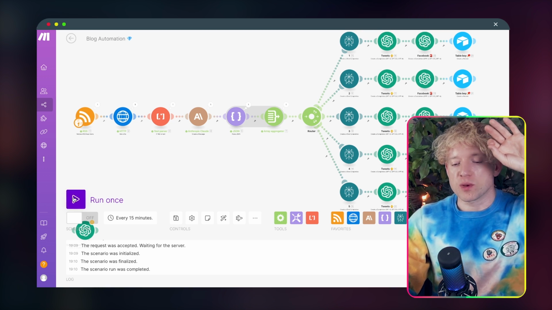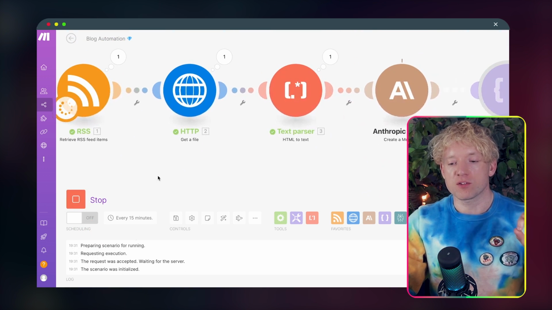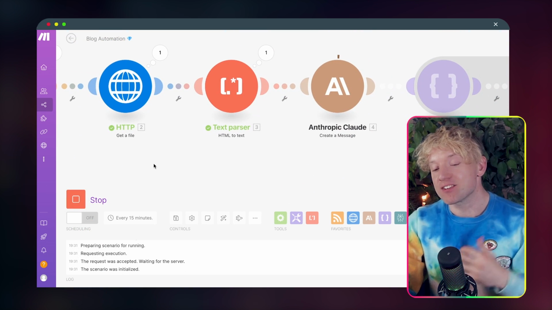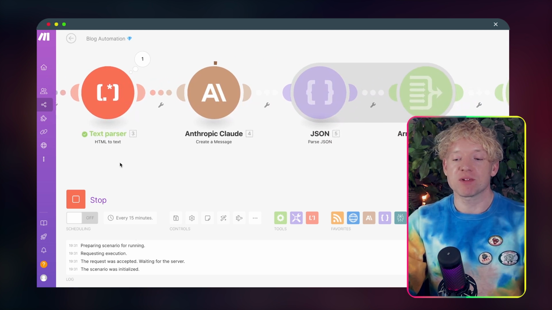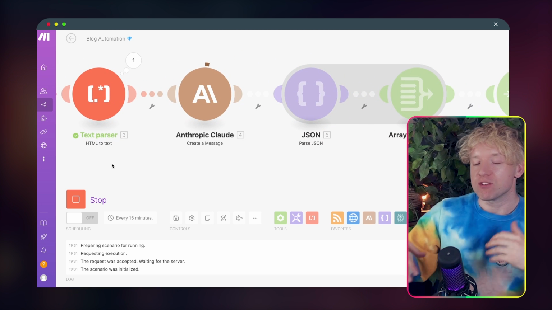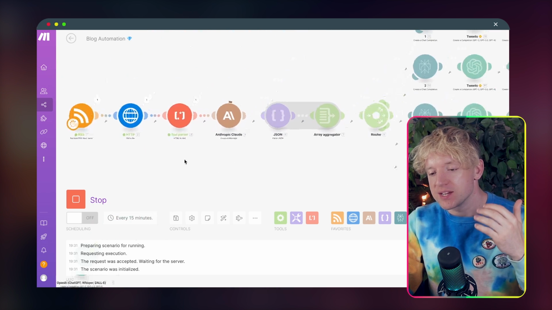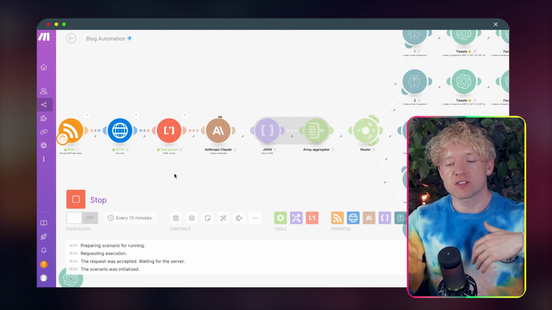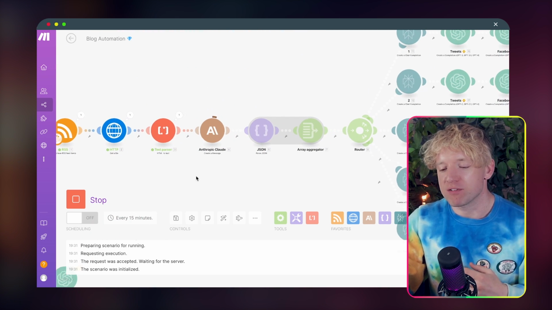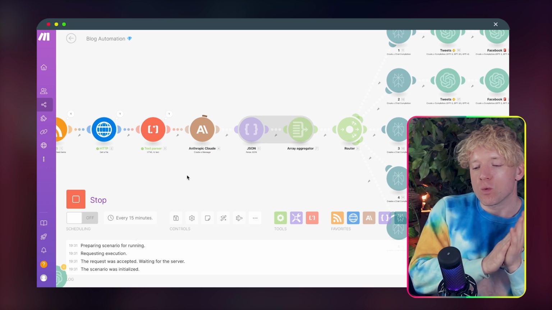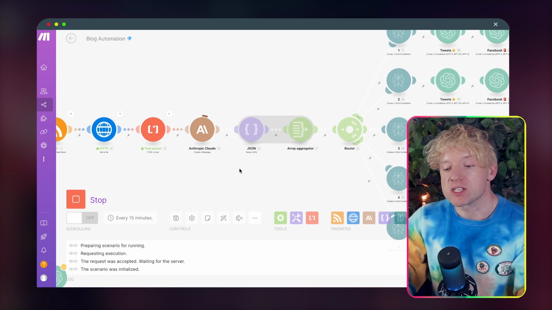Okay, look, so now let's do this. We hit run once, we come in, RSS feed to grab the article, HTTP has got it, then it's got the HTML from it. We've taken HTML to text. Anthropic Claude is working very hard for us in the background. Once again, we can use GPT down there if you want to. If you want to save costs, that's absolutely cool. It's based on your preferences. Anthropic's working on it.